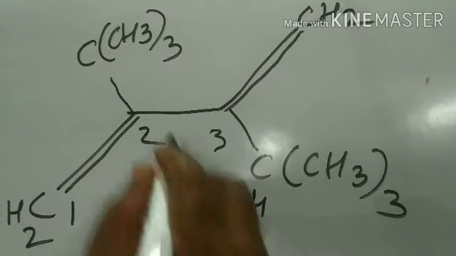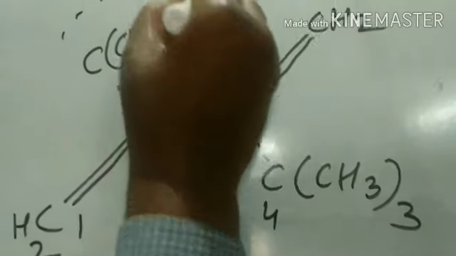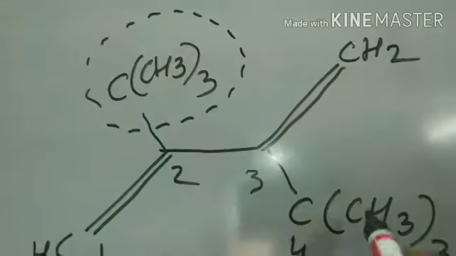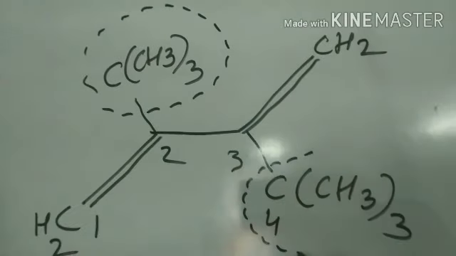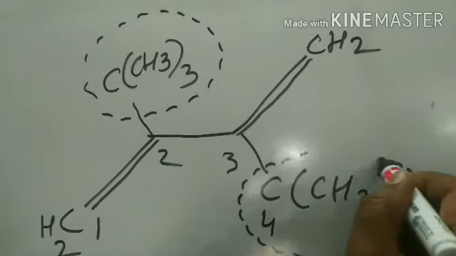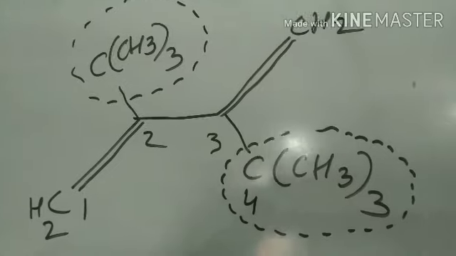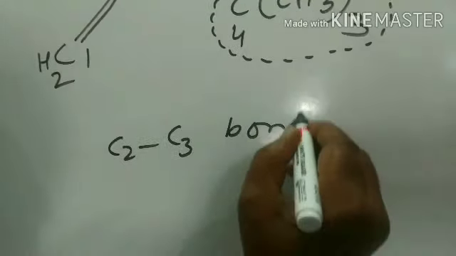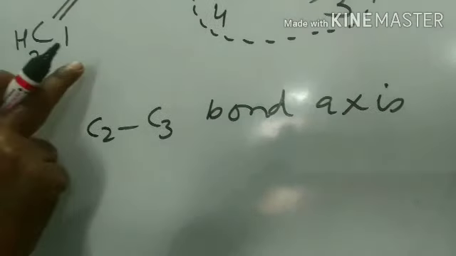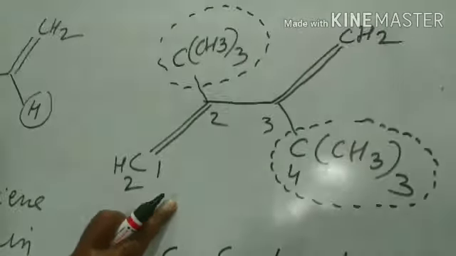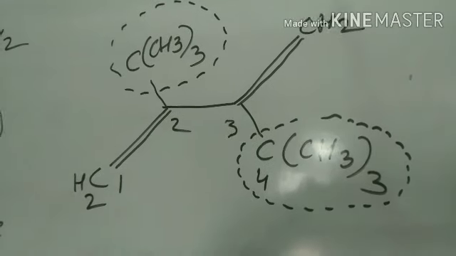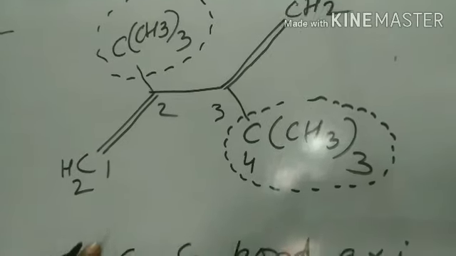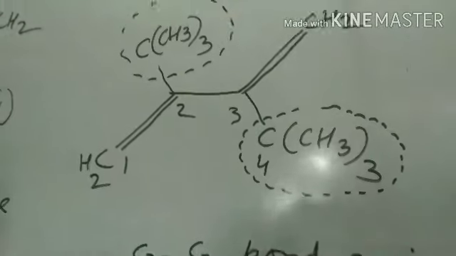Because this bulky group twists the molecule along the C2-C3 bond axis. As a result of this, the molecule does not show resonance, or in other words, we can say that resonance is inhibited in this molecule.